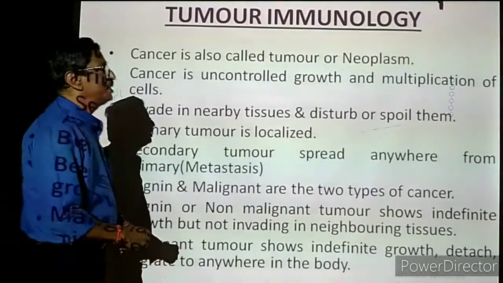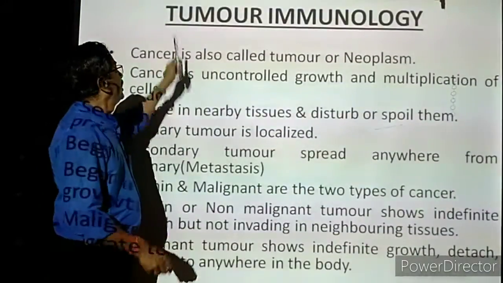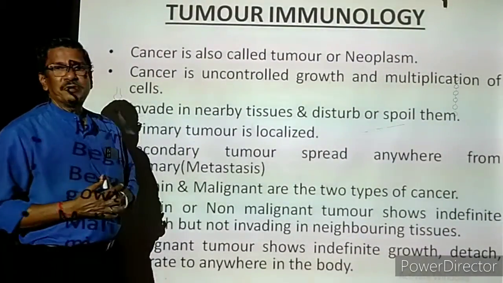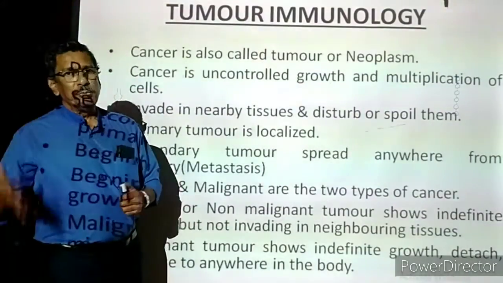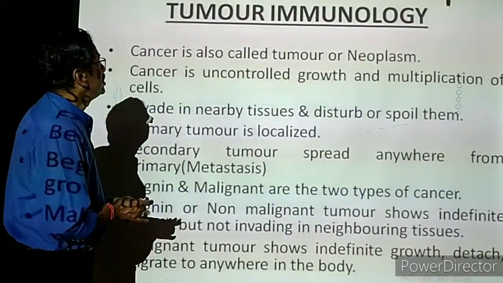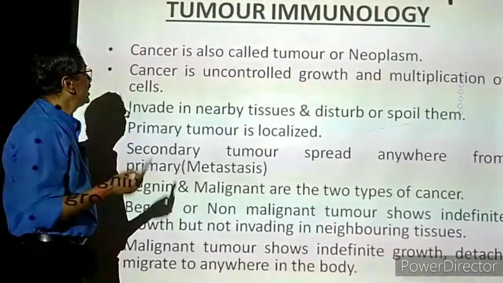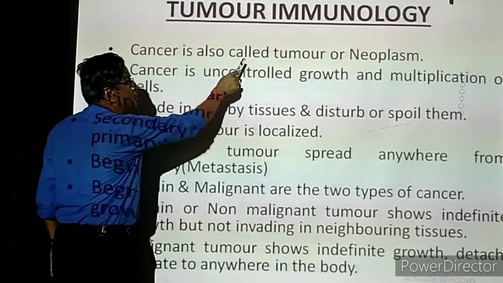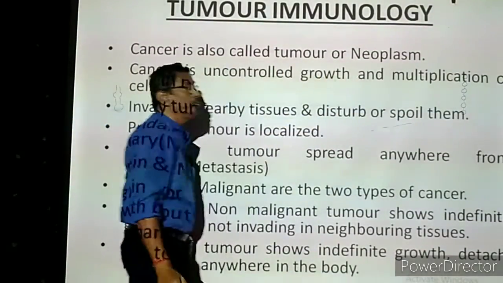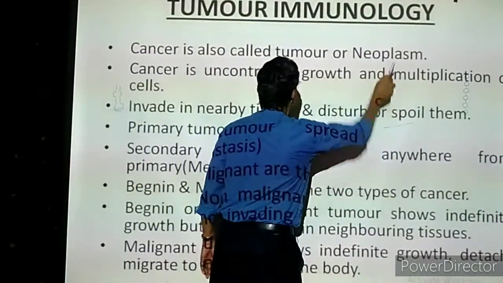Now we are going to start with another new topic, tumor immunology. Tumor is nothing but cancer. In this topic we are going to study how our immunity and cancer are related to each other. That only we are going to study. So tumor is a term that means cancer. Cancer is also called tumor, otherwise called a neoplasm. See, one new term is there, it is called a neoplasm.